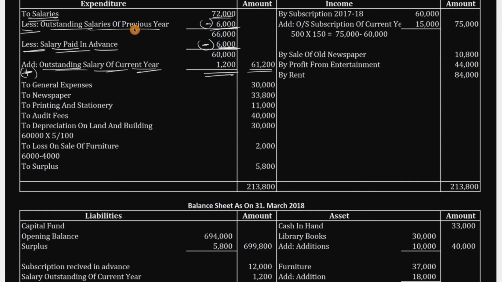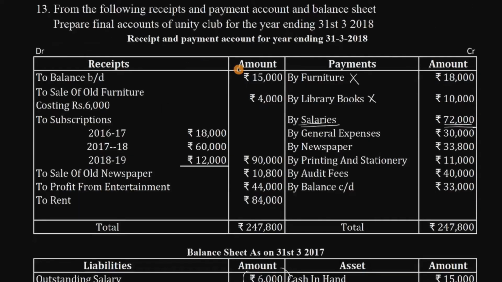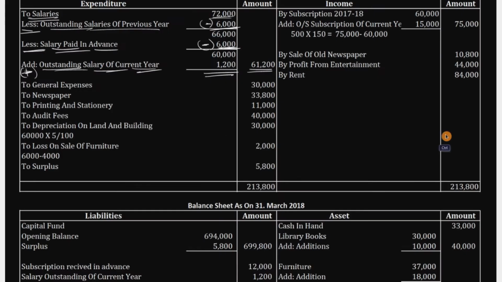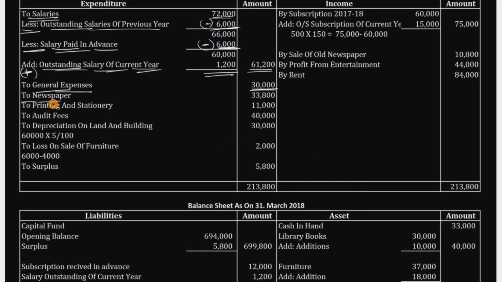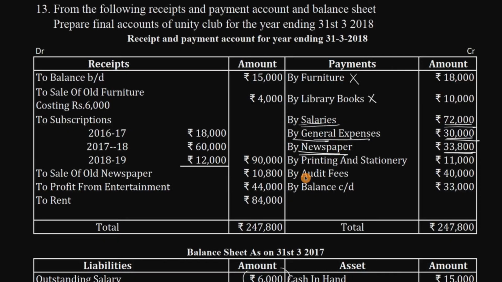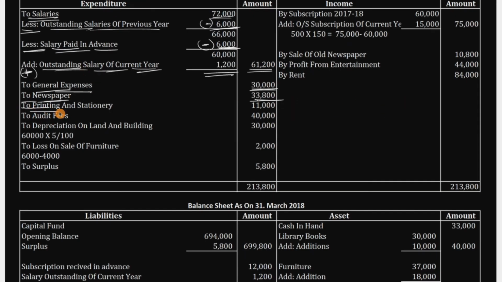Okay, that's it. Next, if we move back to the receipts and payment account, towards the payment side we have general expenses. General expenses 30,000. We don't have any entries regarding general expenses in the adjustments or in last year's balance sheet. So 30,000 as it is. Next we have newspaper. Again we don't have any entries, 33,800. Again to newspaper 33,800. Come back to the receipts and payment account. By printing and stationery 11,000 is there, we don't have any entries. Come back to the income and expenditure account, to printing and stationery, same entry 11,000 rupees.